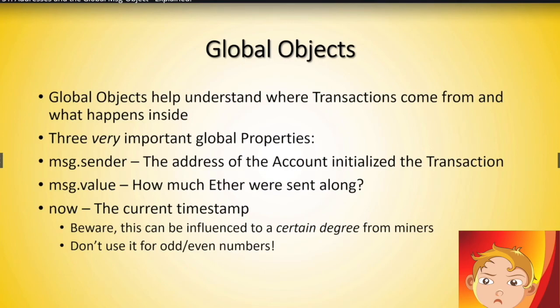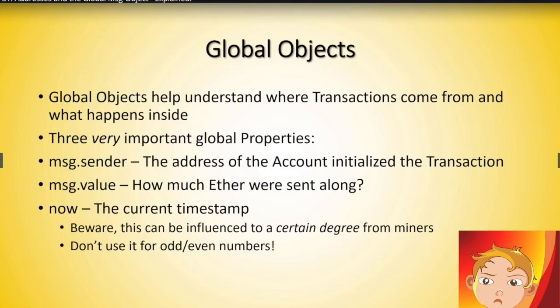We used global objects, the message object, message value, and message sender. There are a couple more global objects, but the most important one is the message object. This is here to help you understand what is happening during this transaction. These properties from the global objects will be set with the properties of the transaction. So in message sender, you will have the address that called this smart contract. In message value, you will have the amount in wei that is sent to this smart contract, and so on.